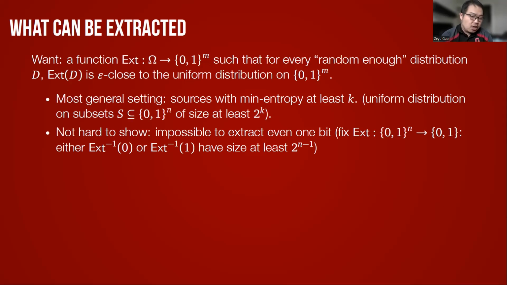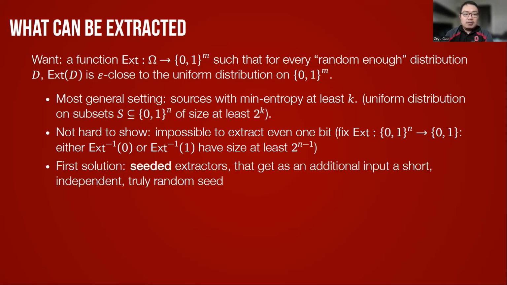This is because, assume that an extractor that extracts 1 bit exists, then we can look at the preimage of 0 and the preimage of 1, and at least one of them has to be large. And this means that the function is not an extractor. So this most general setting is too general for deterministic extraction. And there are different solutions for this problem.